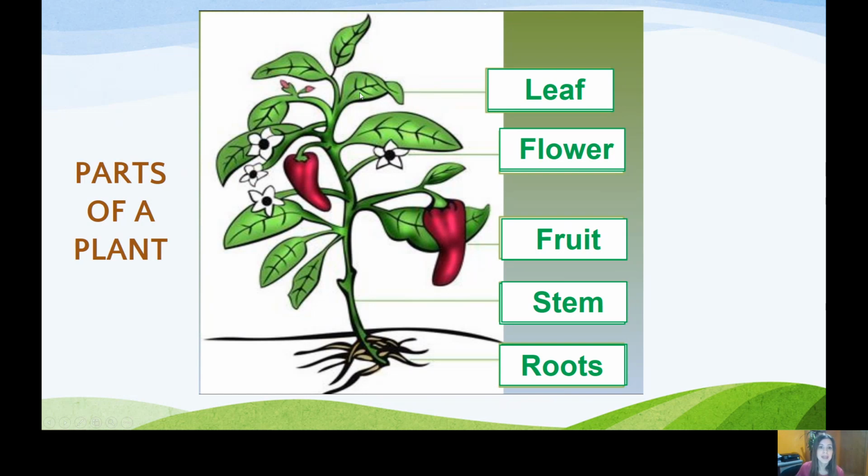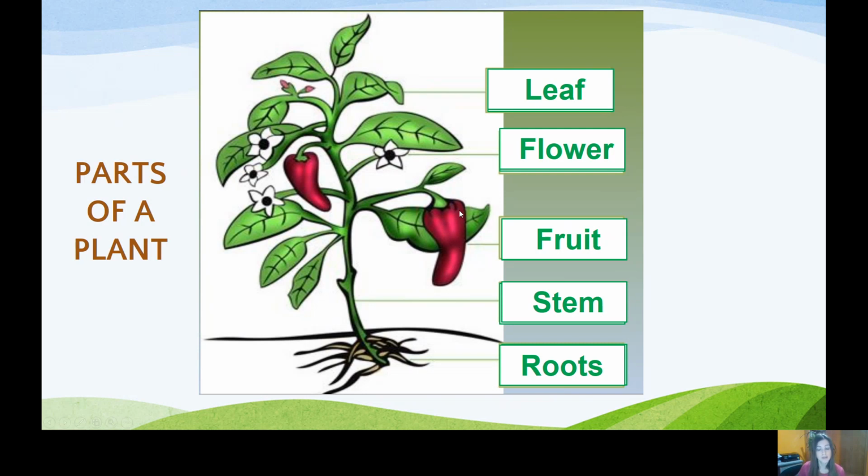Okay, as I told you, in the leaves there is a process that is called photosynthesis. We will study it in the following years. And in a very, very simple way, it is where the plant makes its own food. Okay, that's what we have to know. The colorful parts of the plant are the flowers. They smell really good and they have the reproduction function of the plant. The fruit is the part that we eat and there are seeds inside, okay?